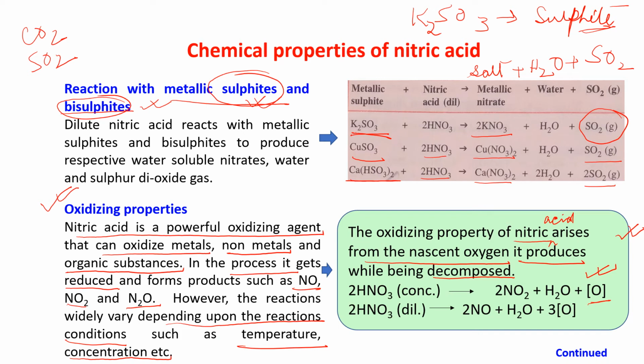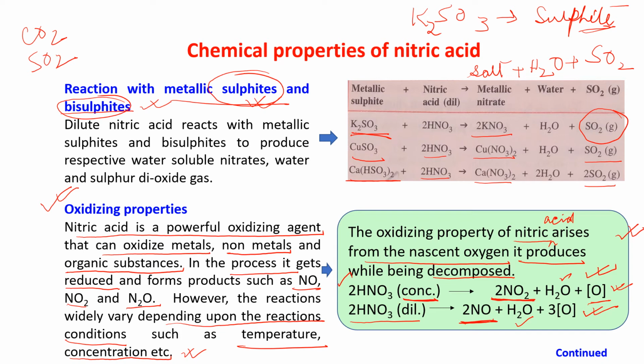Now see, when we take concentrated nitric acid, it gives you nascent oxygen. Dilute nitric acid is also giving you nascent oxygen. This is giving you water, this is also giving you water. But see this one, for concentrated nitric acid we are getting nitrogen dioxide, and for dilute nitric acid we are getting NO. Okay?